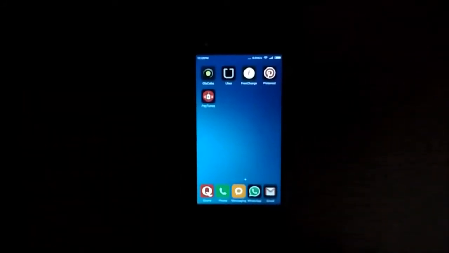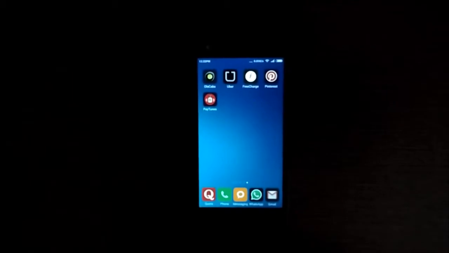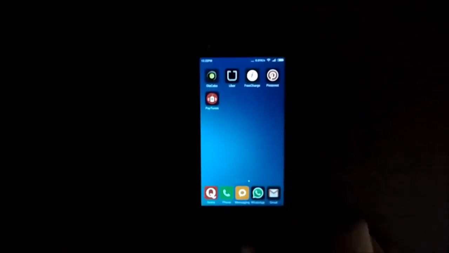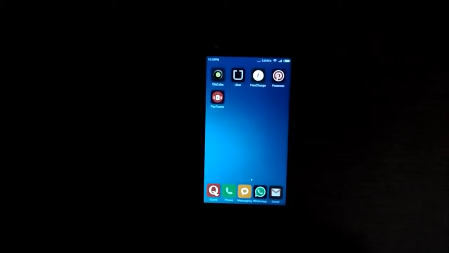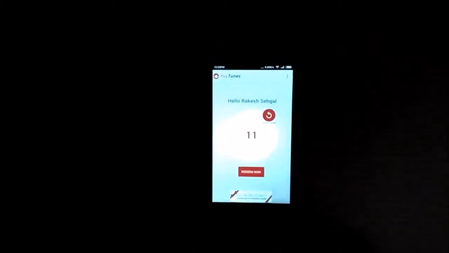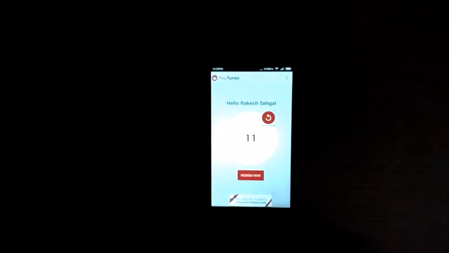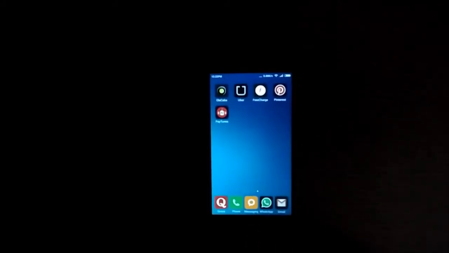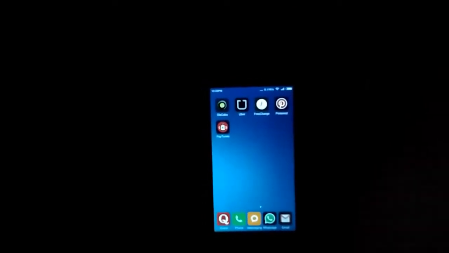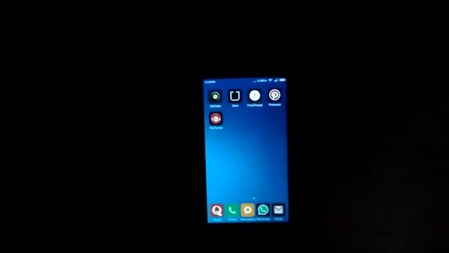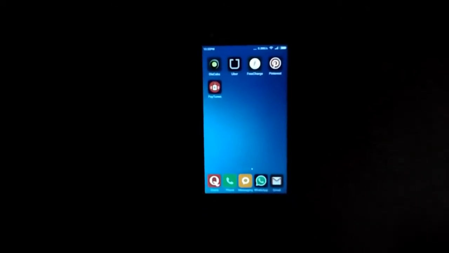Hi, this is the demo of our Paytunes application. Right now the phone that you are seeing has Paytunes installed in it. Here is the Paytunes application and you can see it has got 11 points. We'll take you through the flow of what this application does. It's a new medium of ad delivery.